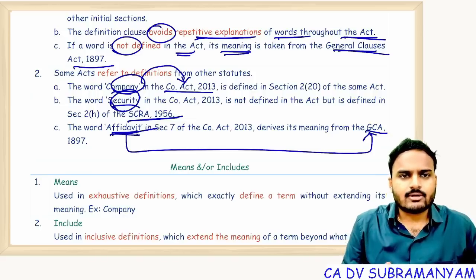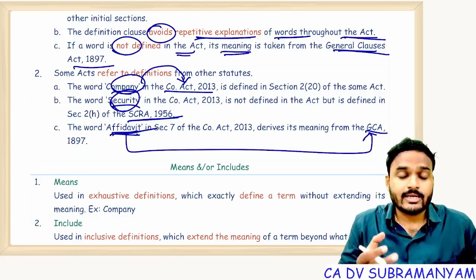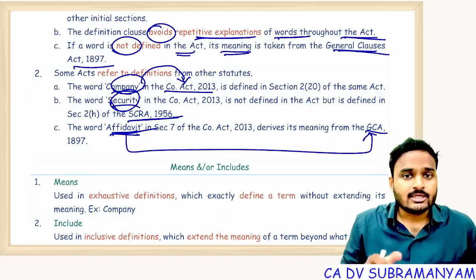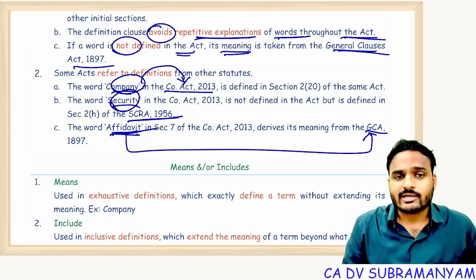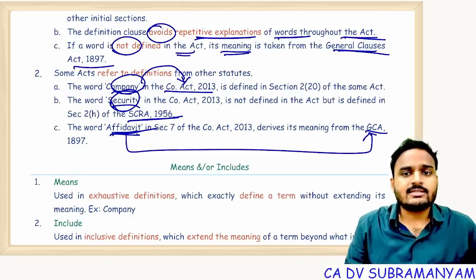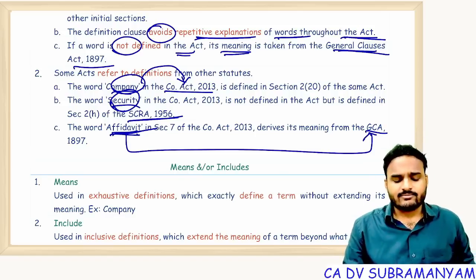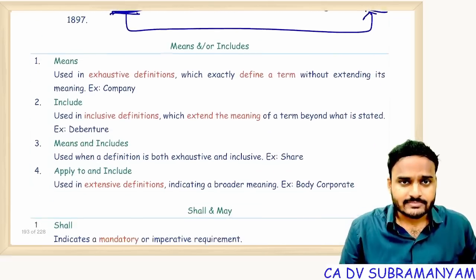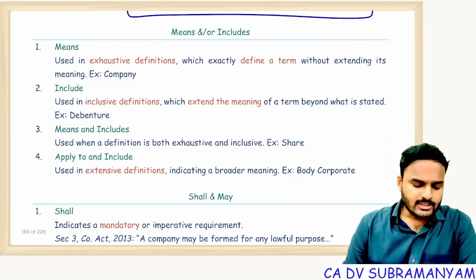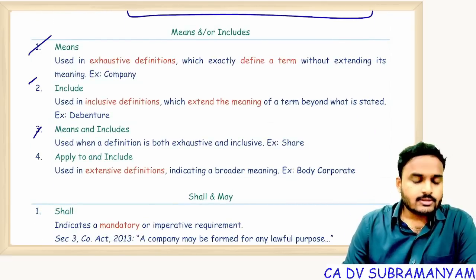Now each and every word has its own meaning. Company definition is there in the Companies Act. Security definition is there in the Securities Contract Regulation Act. Affidavit definition is there in the General Clauses Act, because the Companies Act is silent with respect to the word affidavit. Next one, definitions are classified into these three categories.